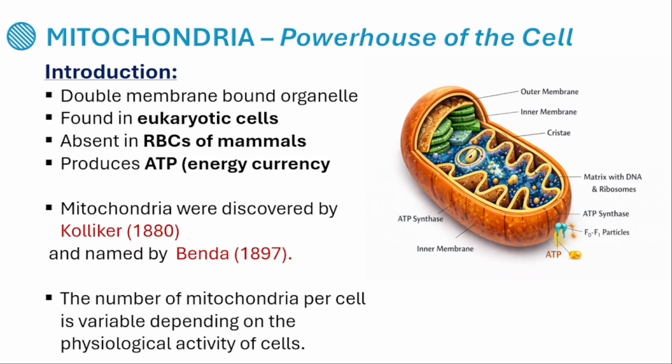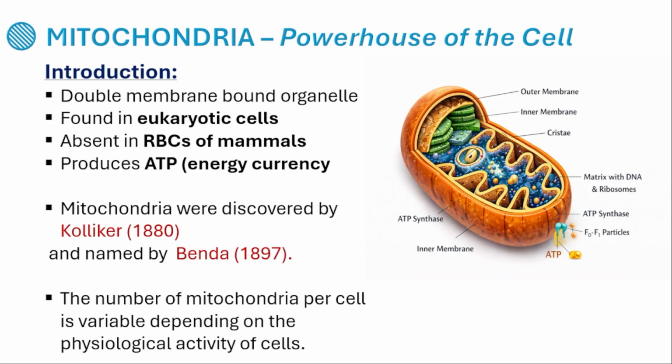This session is going to be a bit lengthy, but be patient and listen to whatever concept I am going to explain today. Let's start with one of the very important organelles of the cell, the mitochondria, which is said to be the powerhouse of the cell because it produces ATP.